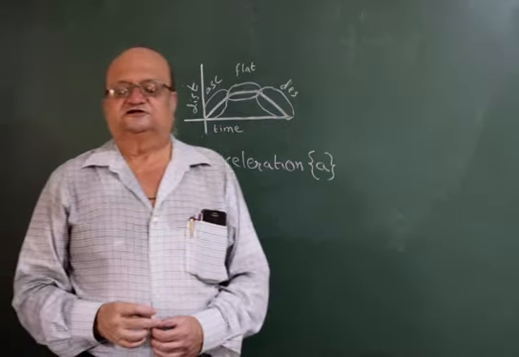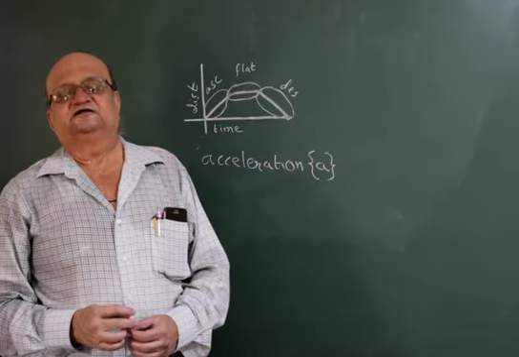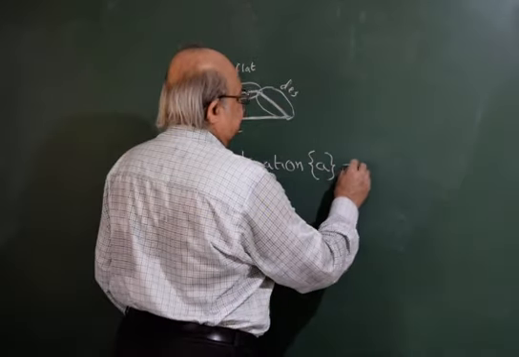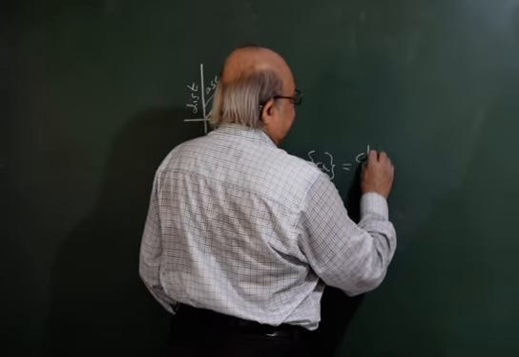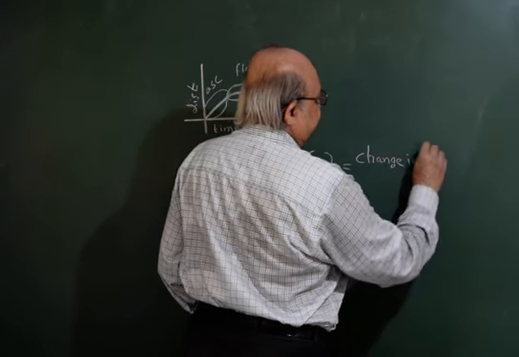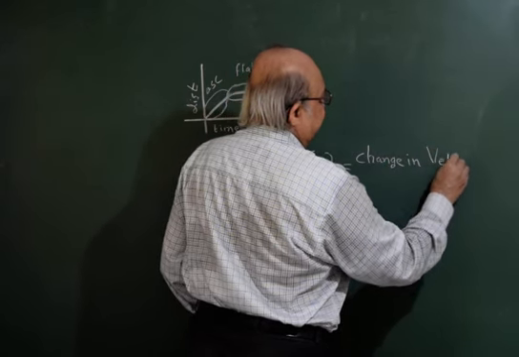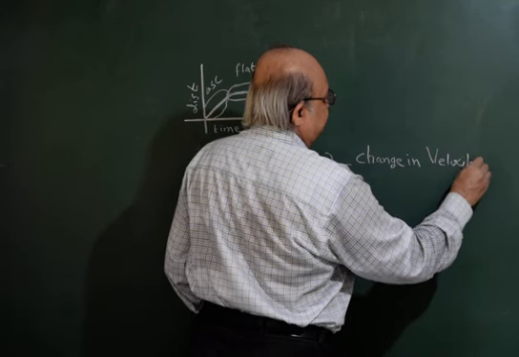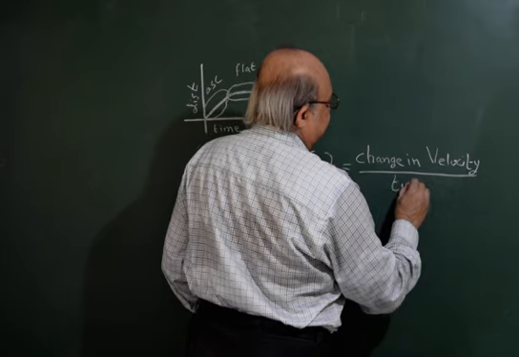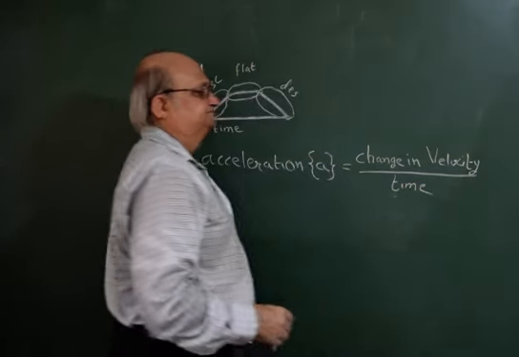Acceleration is change in velocity per second. We will define it as change in, remember it is velocity and not speed, upon time.